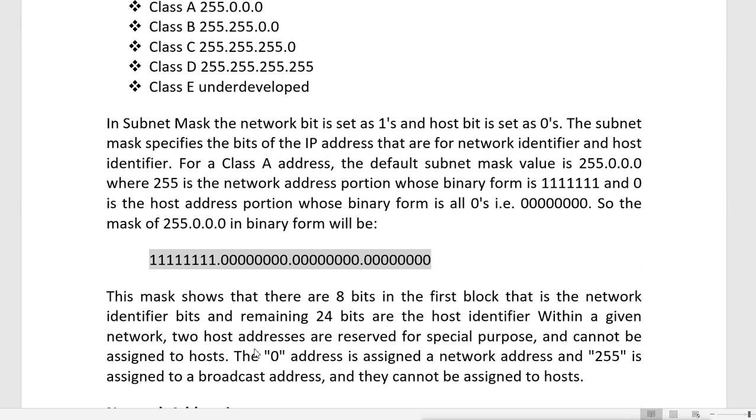So 2 host addresses are reserved for special purposes and cannot be assigned to hosts. The 0 address is assigned to the network address and 255 is assigned to the broadcast address, and they cannot be assigned to a host. When all the bits are zeros and when all the bits are on, we can't use those addresses for any machine.